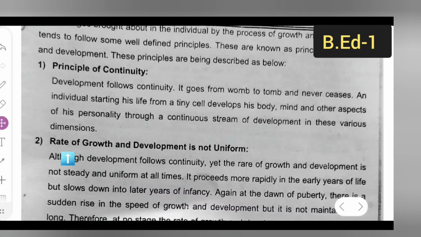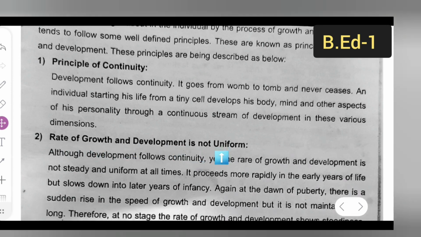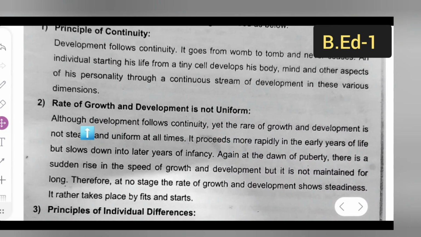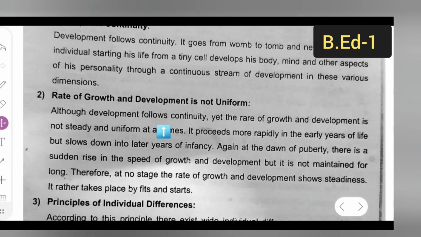Second will be: rate of growth and development is not uniform. Although development follows continuity, the rate of growth and development is not steady and uniform at all times. It proceeds more rapidly in the early years of life but slows down in the later years of infancy.